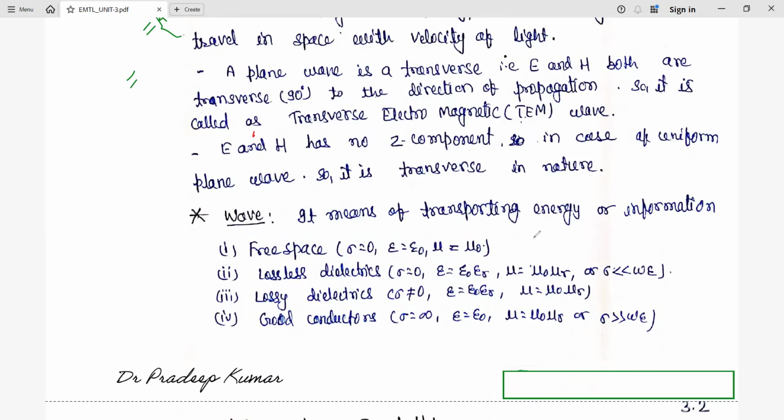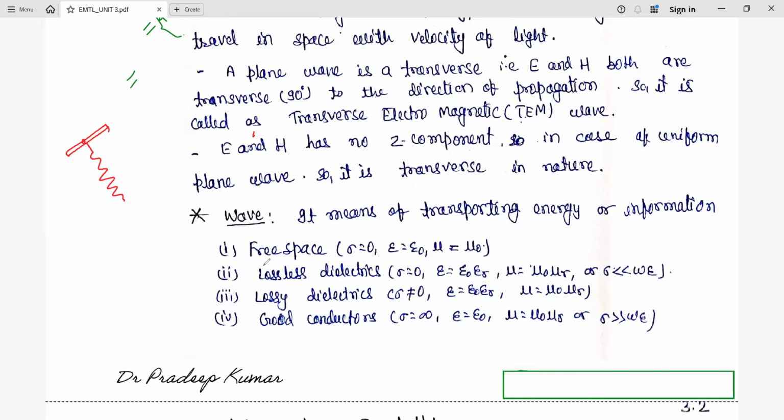Suppose, for example, you take one pole and tie some rope to it, and you shake that rope. That is also going to generate mechanical waves. But can we utilize this wave for any purpose? Does it have sufficient energy that can be utilized? No. So electromagnetic waves have energy, and in general, what is a wave? Transporting of energy or information. So how is a wave going to propagate?